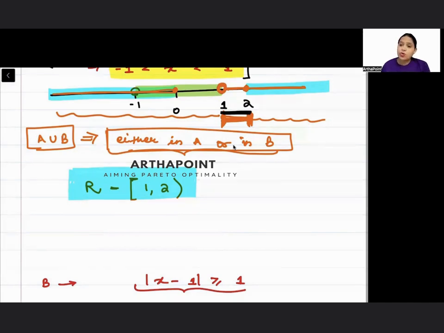And which part is not being included? That part which does not include 1. Look, 1 was not included in the union part, so 1 is excluded from union. Subtraction shows exclusion. And 2 is included in union. Look, 2 was included. So the real numbers minus the part from 1 to 2, this is your A union B. Are you able to understand this?